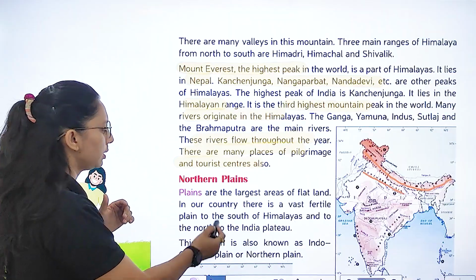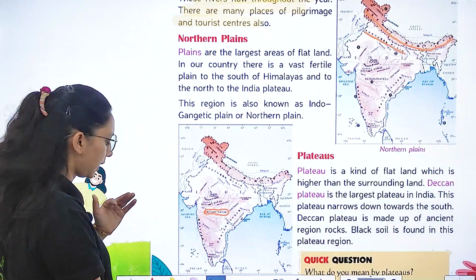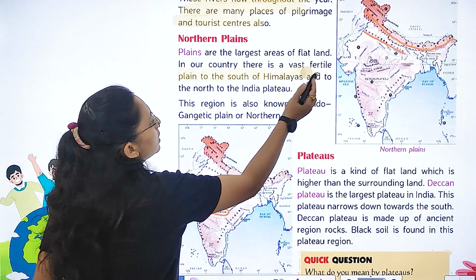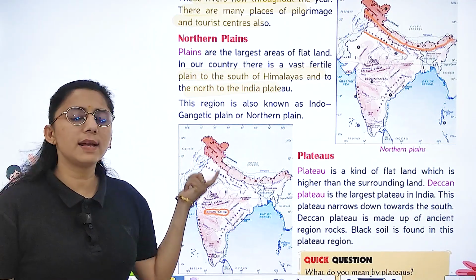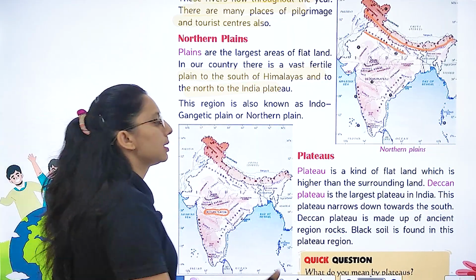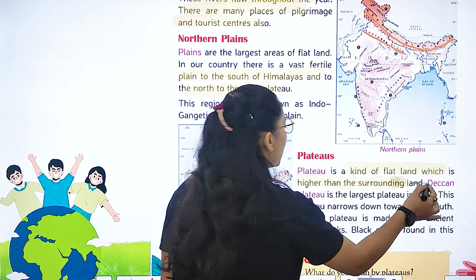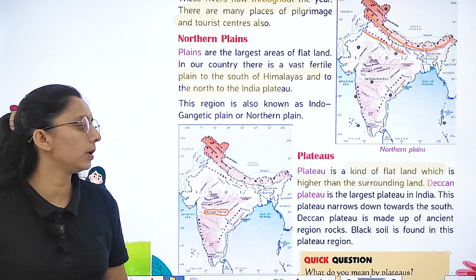Let's study about the northern plains. It is the largest area of flatland in our country. There is a vast fertile plain to the south of Himalaya and to the north of the Indian Plateau. This region is also known as the Indo-Gangetic plain. What is a plateau? It is a kind of flat land which is higher than the surrounding land. So, a little higher, ऊंचा होता है, than the surrounding land.